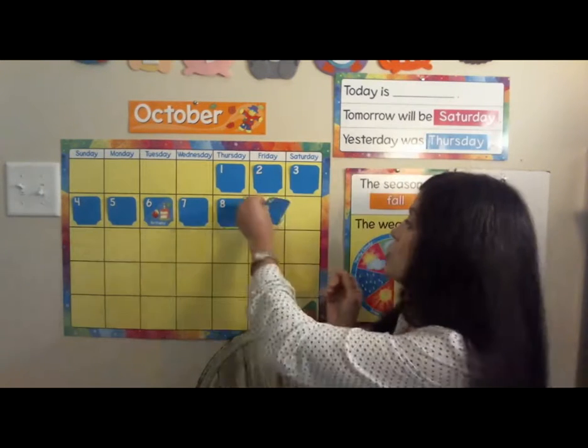So help me count if you will. 1, 2, 3, 4, 5, 6, 7, 8, 9. Today is October, but we won't say 9, we'll say 9th. Today is October 9th. The year is 2020.